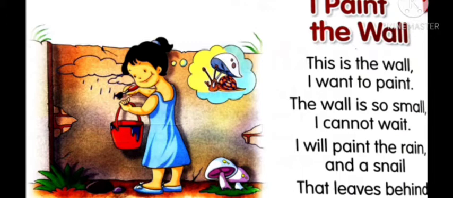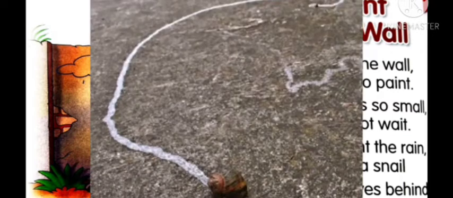That leaves behind a snail trail. So here you can observe that leaves means leaving behind, something they are leaving. So that leaves behind a snail trail. So a snail trail is left behind. A snail trail is nothing but, while a snail is moving, because of the wetness or some excretory product released by the snail, we can find some lines on the way. Those lines are called snail trails.